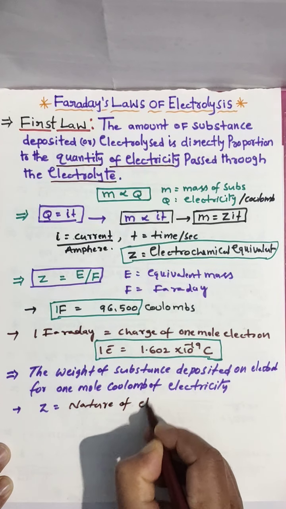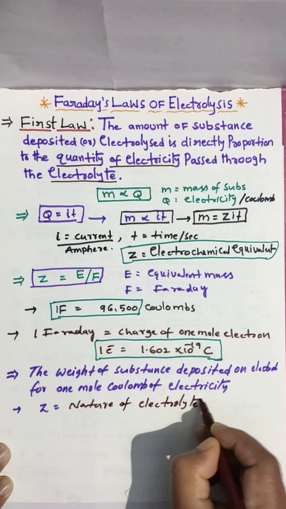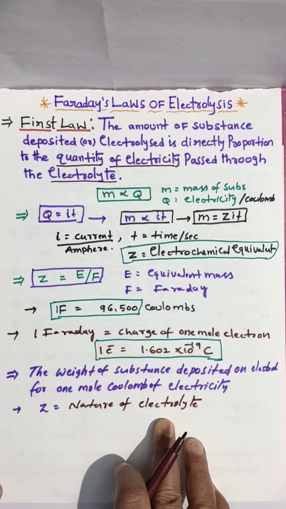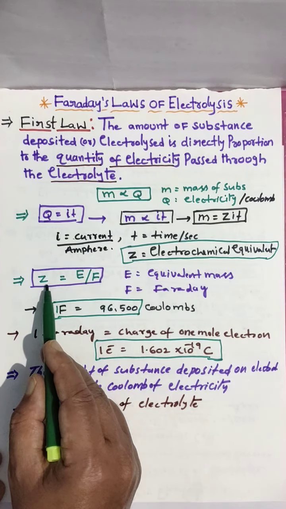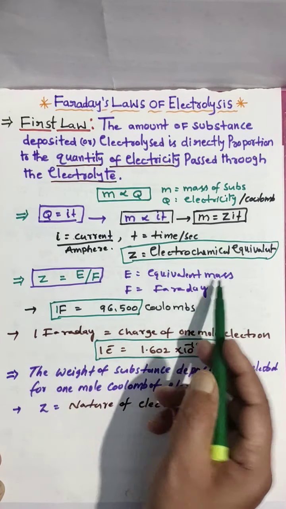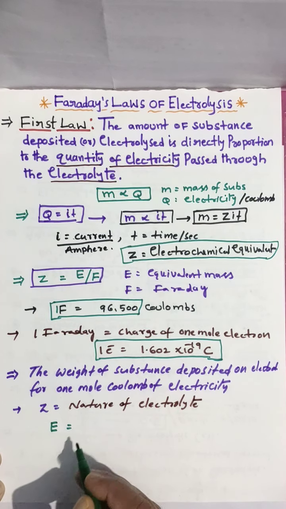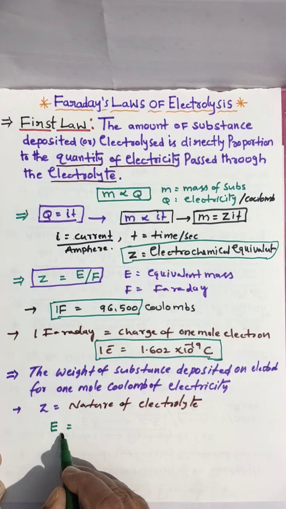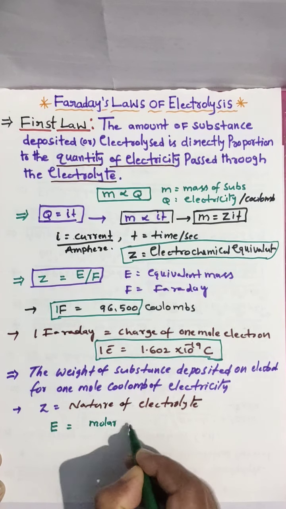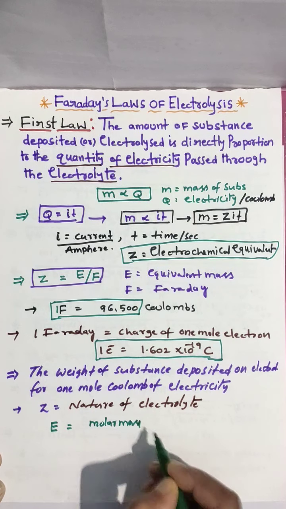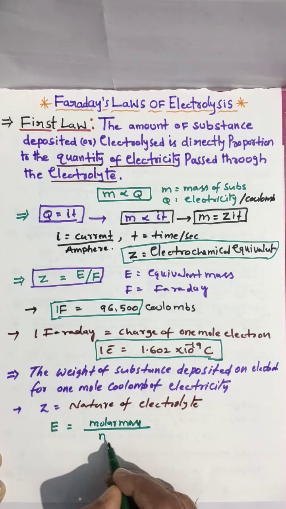Z value depends on the nature of the electrolyte. And here we use the formula Z equals E by F. E means equivalent mass. How can we calculate equivalent mass? Equivalent mass E equals molar mass upon n factor.